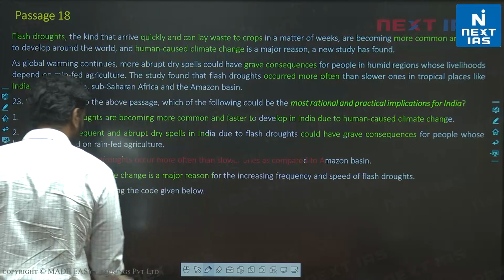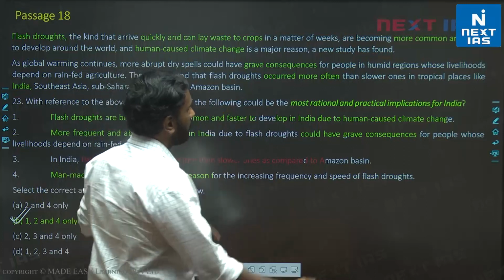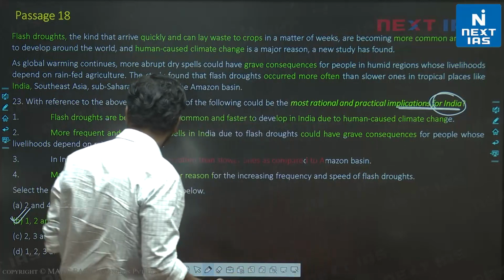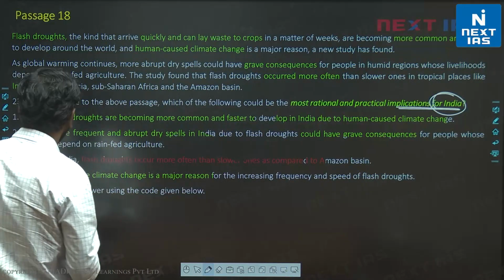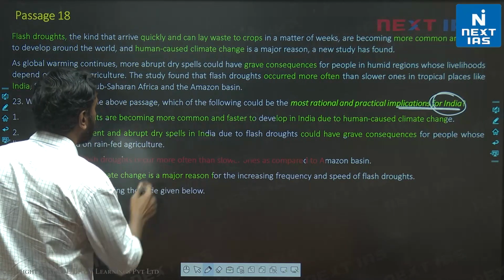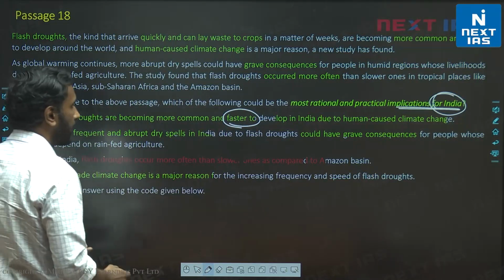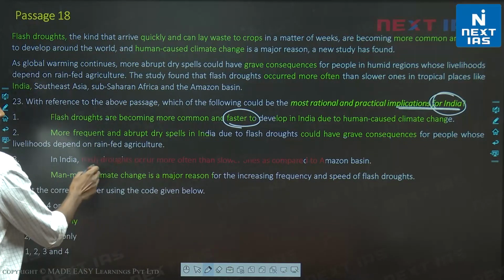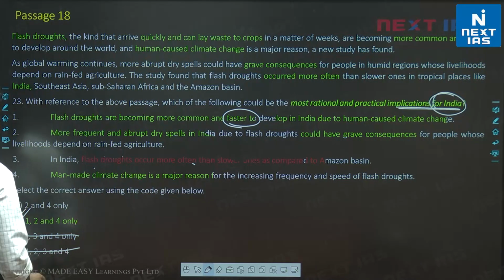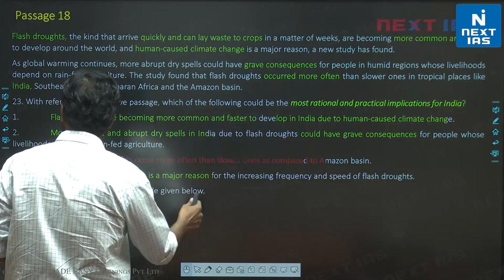All right. B for boy. Just remember this: rational practical implications for India. What you have to look for here, even by elimination, we know some of you may have had problems with this part, which is "faster to," but overall if you see, the options don't allow us any other choice. There is no way we can accept 3 because there is no comparison made. So since we can't accept 3, all of these are gone, right? Okay. So B is the right choice for this question.